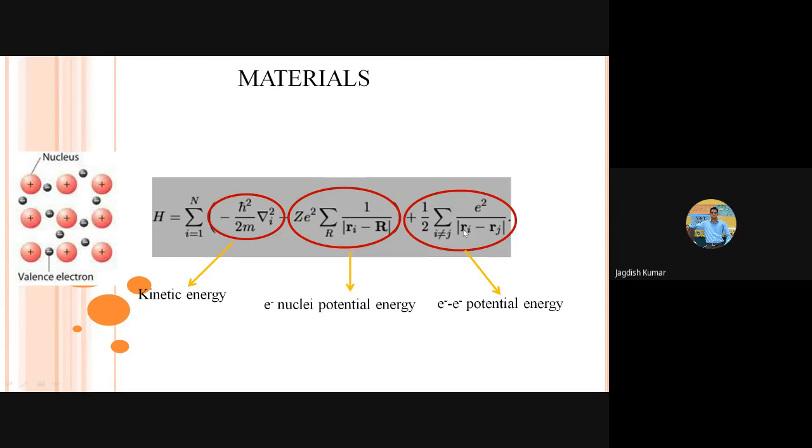No, the uncertainty principle doesn't allow us. That's where the additional challenge comes, right? We can't tell exactly where the ith electron and the jth electron are. Then we can't tell exactly what the potential between these two electrons is. If we can't tell the potential, we can't have the exact Hamiltonian. And that's where we need a lot of approximation business.